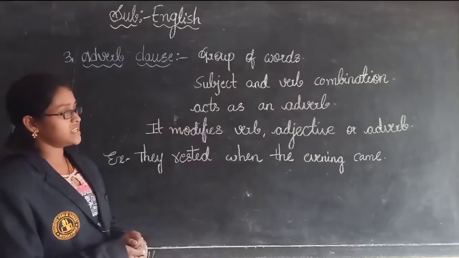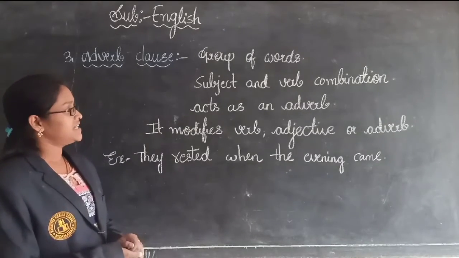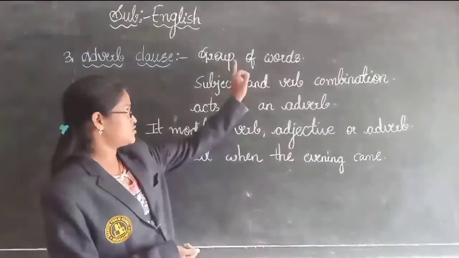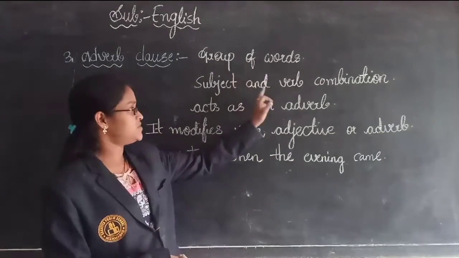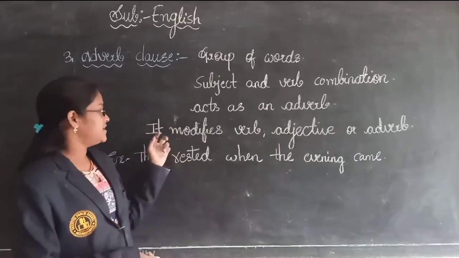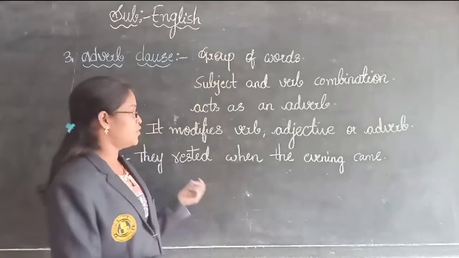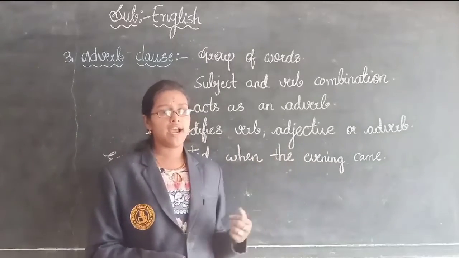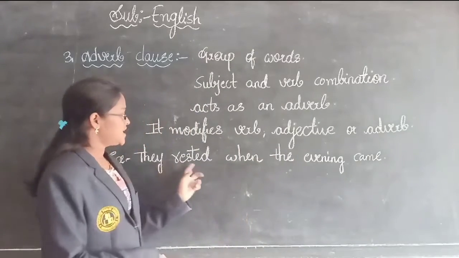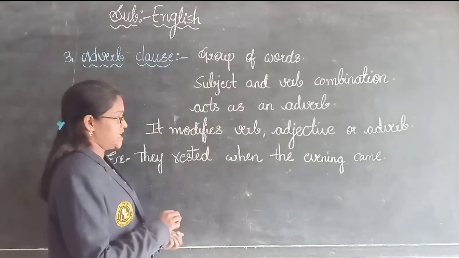An adverb clause is also a group of words with a subject and verb combination, and it acts as an adverb. It modifies a verb, adjective or adverb. Nothing but it describes a verb, adjective or adverb. See the example: He rested when the evening came.